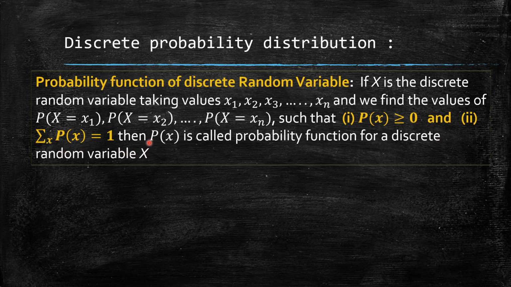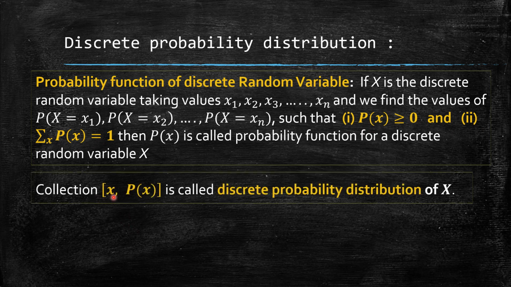That means the function p of x is a probability function or probability mass function if it satisfies these two conditions. That is, for each xi, p of x must be non-negative, and second, the summation of all the probabilities must be equal to 1. Now the collection of x and p of x is called the discrete probability distribution of x. The set of all x and p of x together is called the discrete probability distribution of x.